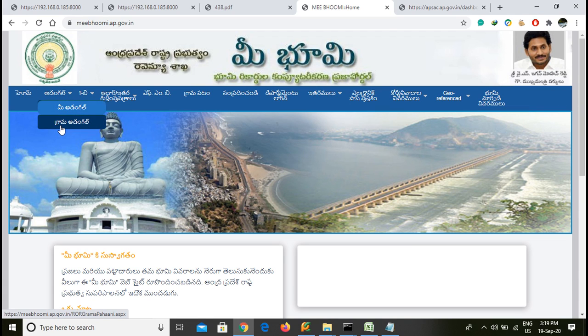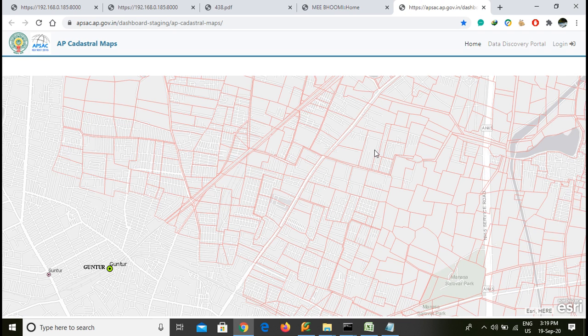How much land is available for a particular person is available in this 1B, which is a collection of land information. Such information we need to identify. This is the geo layers. We need to find out where the actual entered land is available at geolocation.